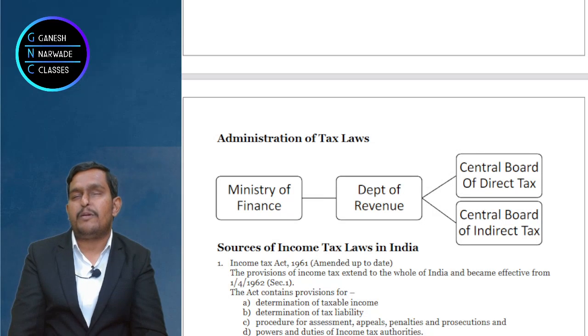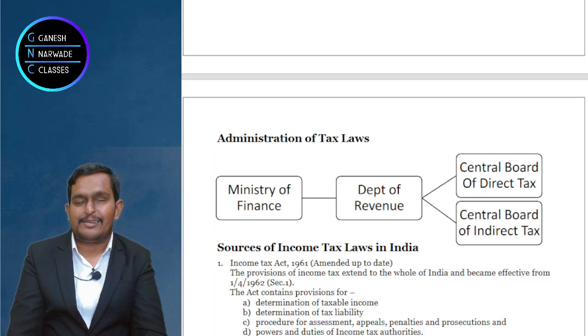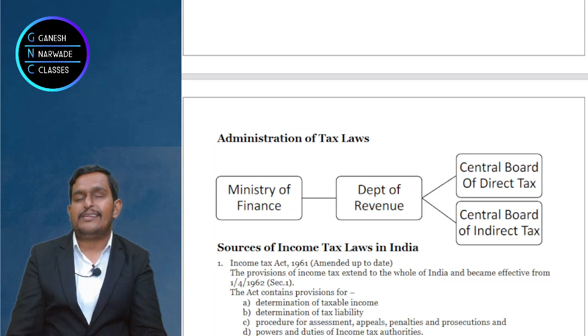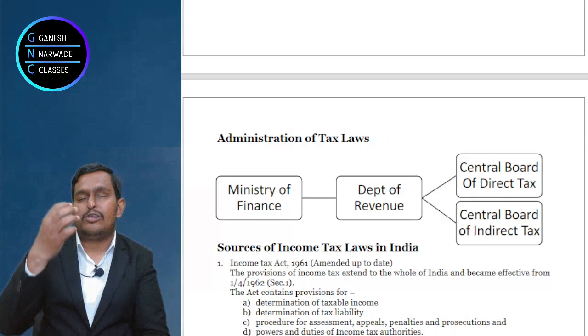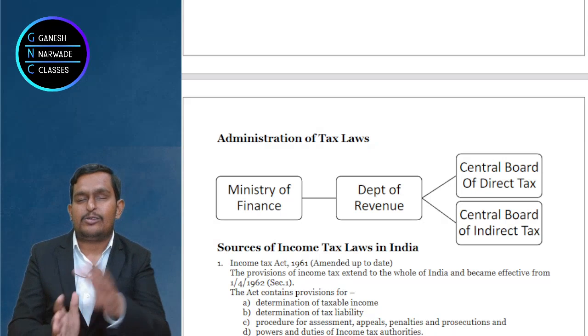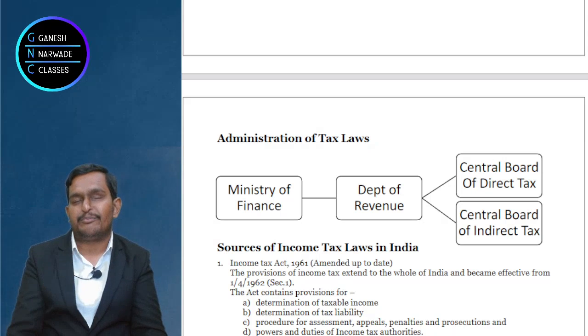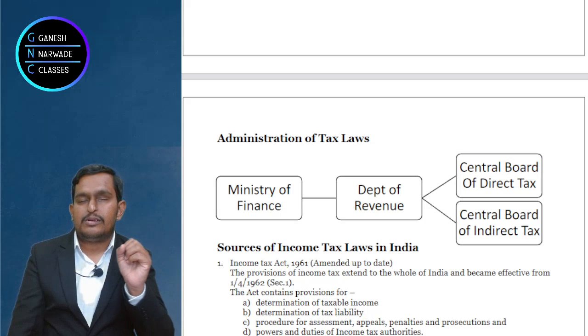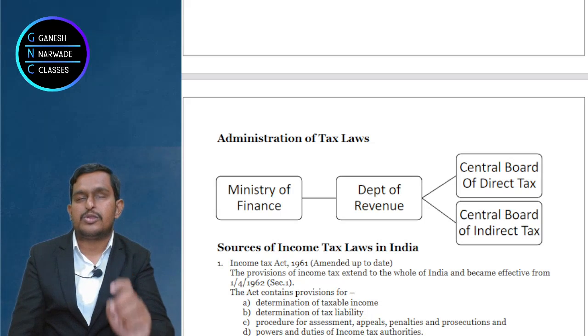So what is the full form of CBDT? Central Board of Direct Taxes. What is the full form of CBIC? Central Board of Indirect Tax and Customs. Like this, administration is remembered. First the central government, under that the Ministry of Finance, under that the Department of Revenue, and under that two bodies, CBDT and CBIC. Now come to the next part, that is sources of income tax law.